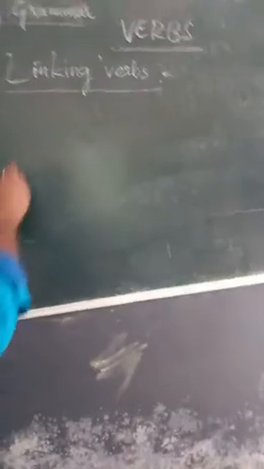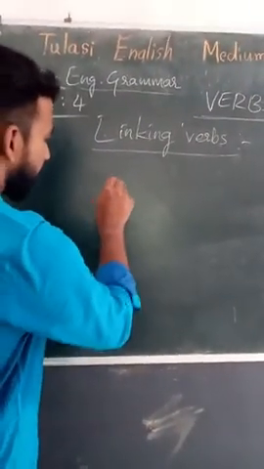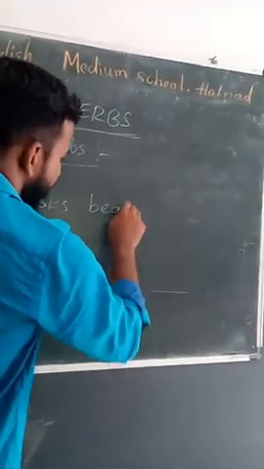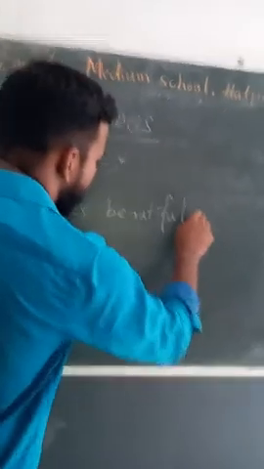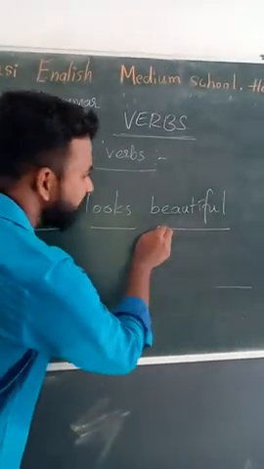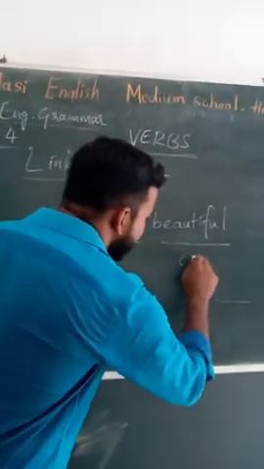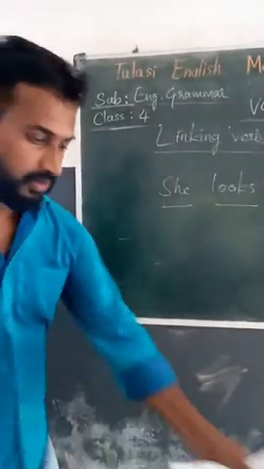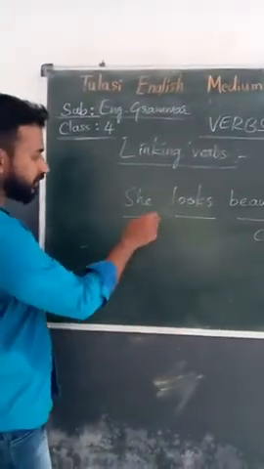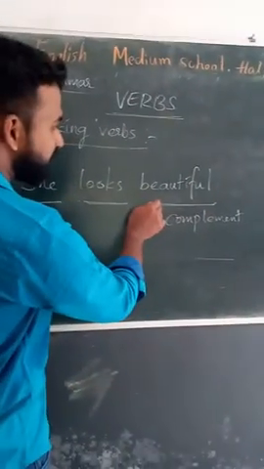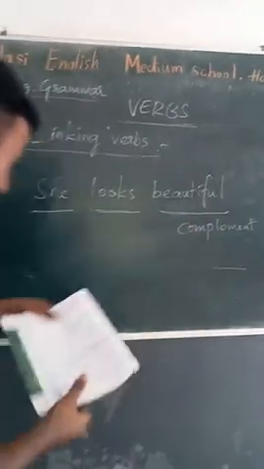See, she looks beautiful. Here, she is the subject, looks is the verb, but beautiful is not an object, it is a complement.